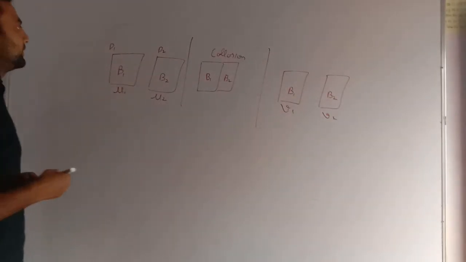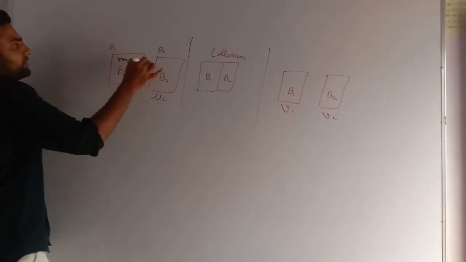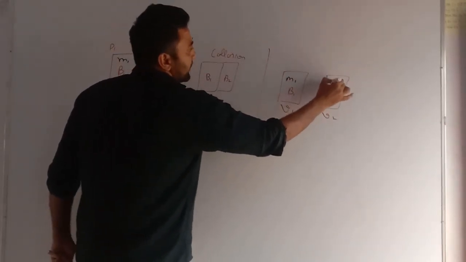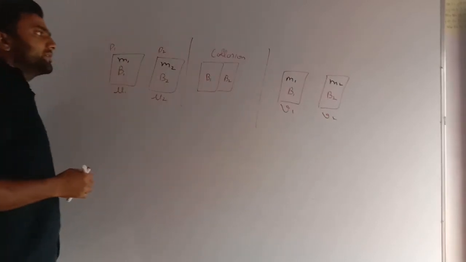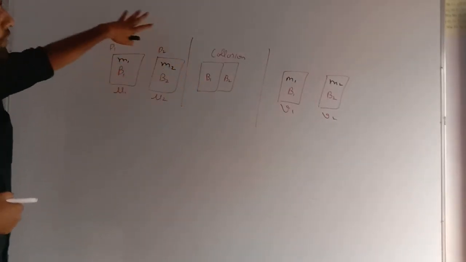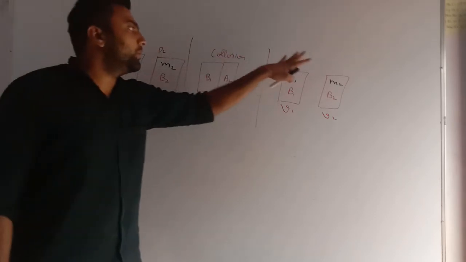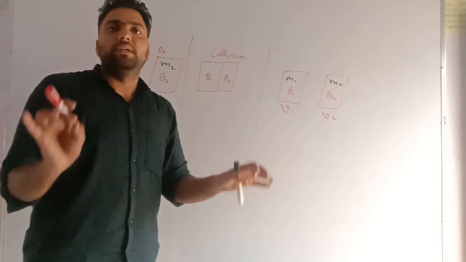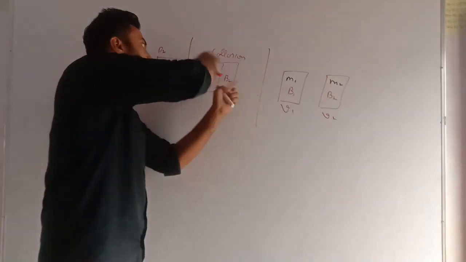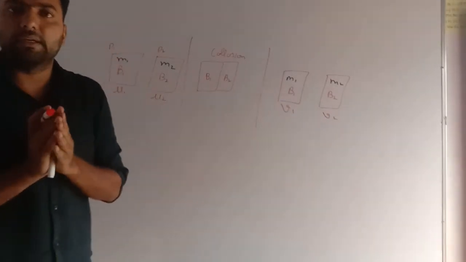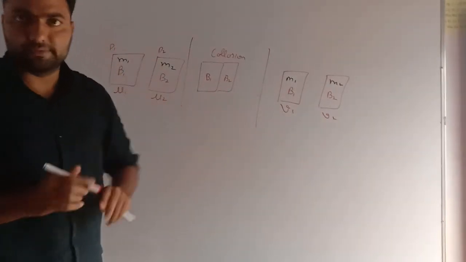Very important. Let's say the mass of this is M1, the mass of this is M2. Mass will for sure remain the same, M1, M2. Now what this law wants to say is that the momentum before collision will be equal to the momentum after collision. Means momentum does not change, even if there was an exchange of forces when these two bodies came in contact. Now let's see how. I will just prove that.